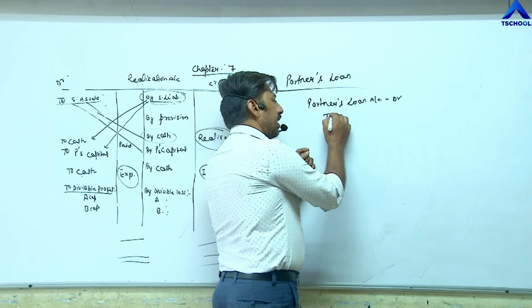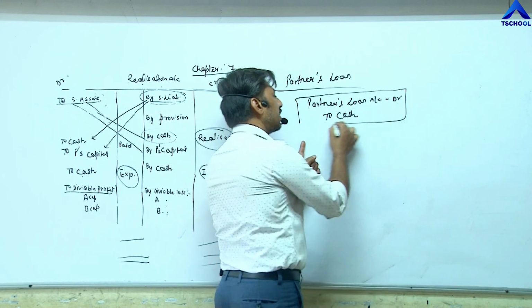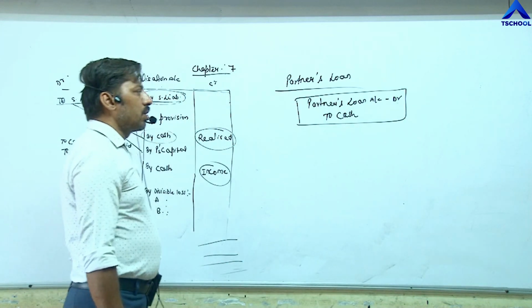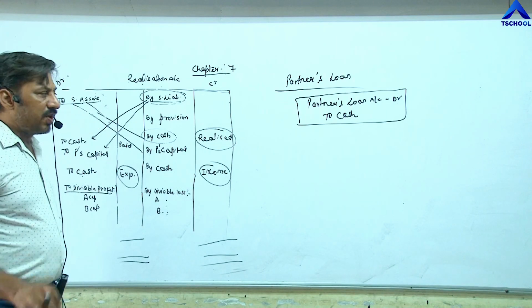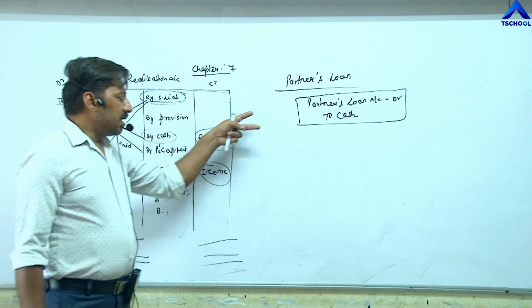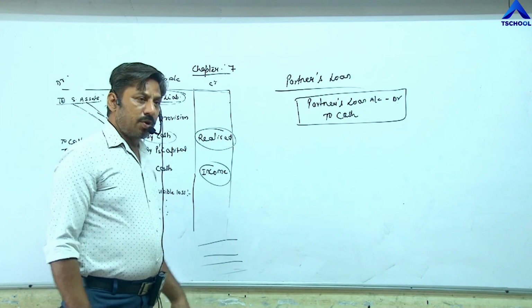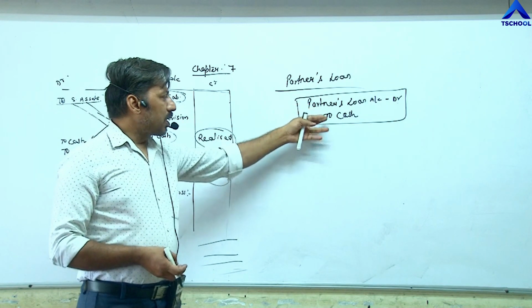And what we have paid is cash, so to cash. This is the single entry for partners loan: partners loan account debit to cash. So all types of journal entries we have done, journal entries based on realization account, and besides this, three separate entries for accumulated profit, accumulated loss, and partners loan. Partners loan account debit to cash.